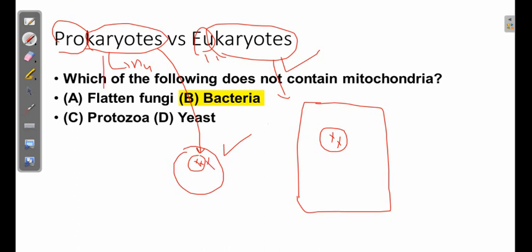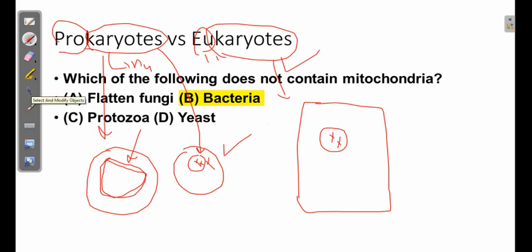Then the question is, if they do not have a specific nucleus, where does their genetic material reside? Their genetic material generally floats in the cytoplasm. It is not confined by any boundary. It just floats inside the cytoplasm. So what are the basic differences between prokaryotes and eukaryotes? Let us see.